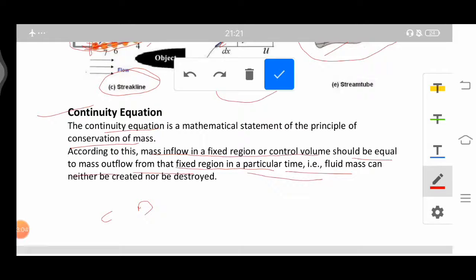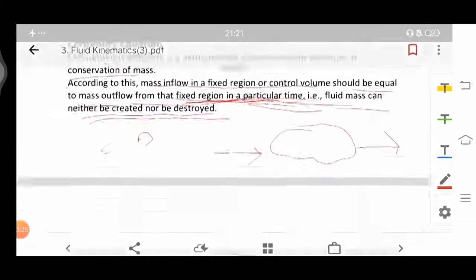So basically you are fixing the region and the time, and you are defining it as the control volume. Noted that you are fixing the time, and you are saying that the mass inflow will be equal to the mass outflow, and it is all because mass can neither be destroyed nor be created.